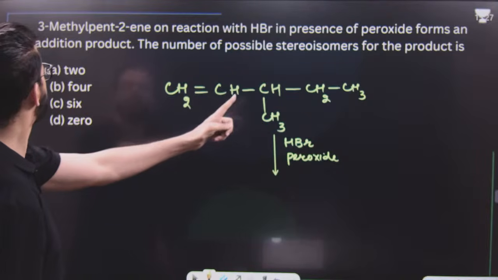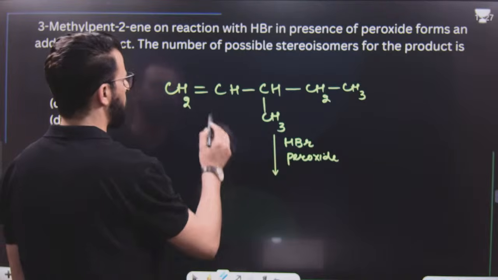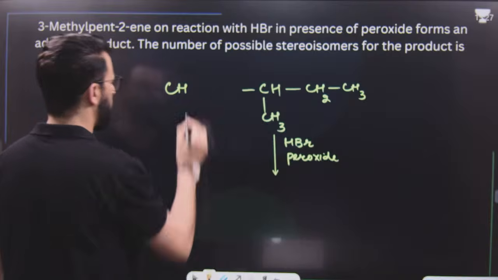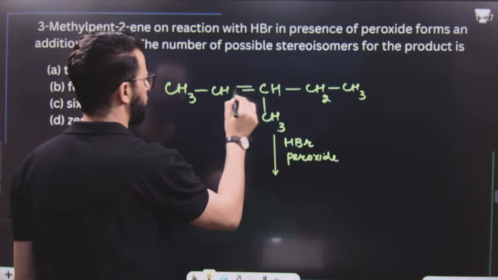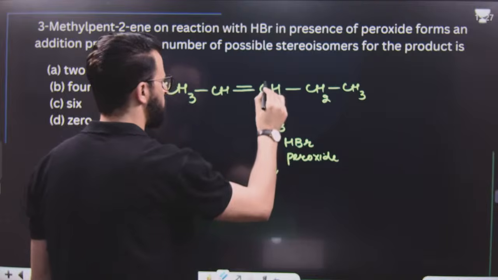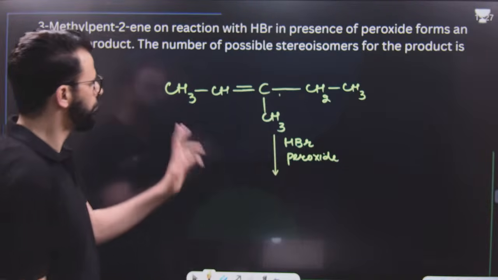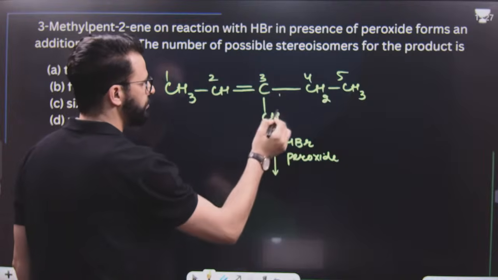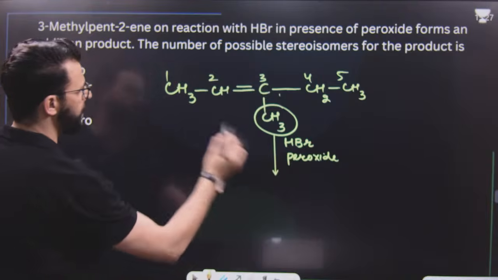Now, have a look. 3-methyl pent, it is not pent-1-ene, it's pent-2-ene. So, let me erase this one. It is 3-methyl because this is 1, this is 2, this is 3, this is 4, this is 5. 3-methyl and then pent-2-ene. On addition of HBr, what will happen?